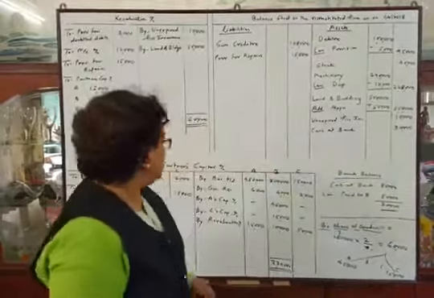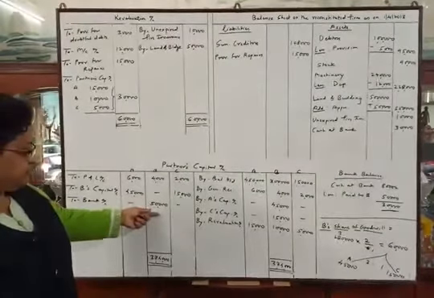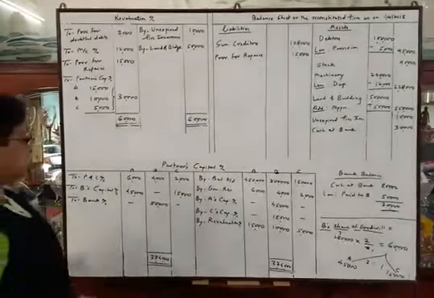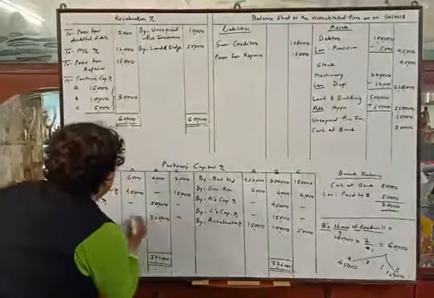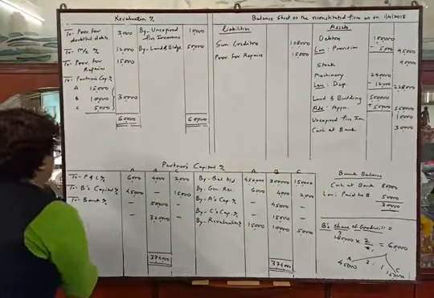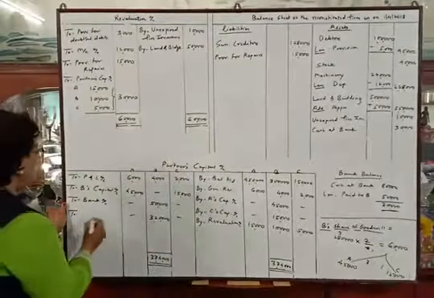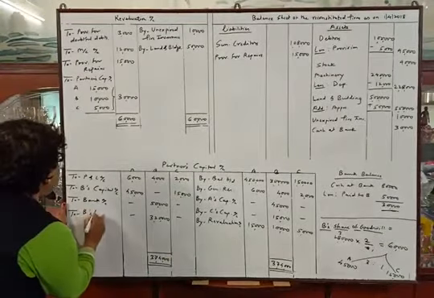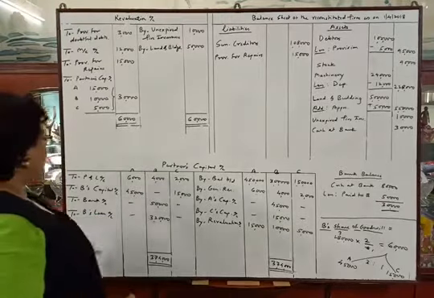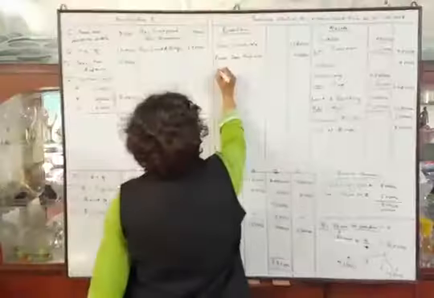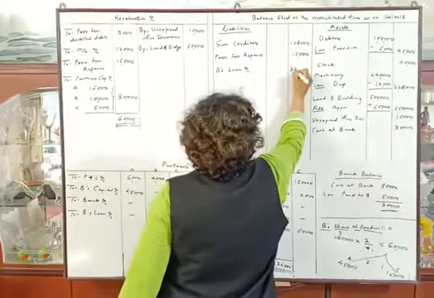Okay. Now after giving him 50,000, the amount remaining is 3,20,000. It will be his loan. The amount will remain in the firm as his loan. So to B's loan account 3,20,000. We will transfer his loan to the liability side. B's loan account 3,20,000.